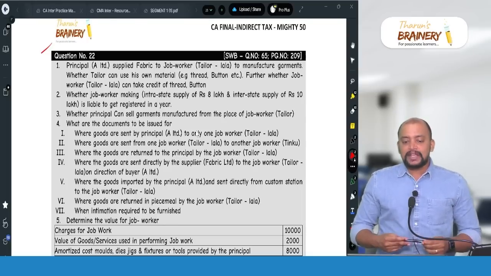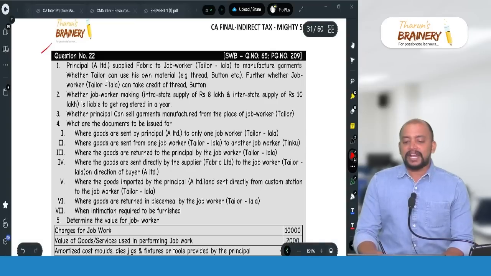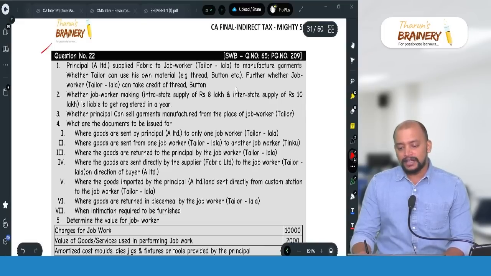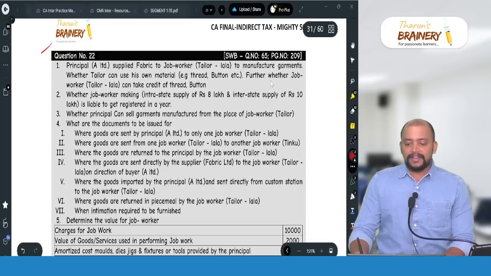Job work. Principal A Limited supplied fabric to job worker Taylor Lala to manufacture garments. Whether Taylor Lala can use his own raw material. Further, whether the job worker can take credit on thread or button.